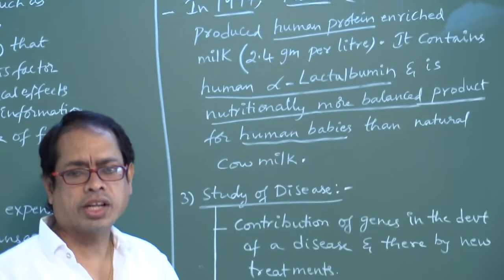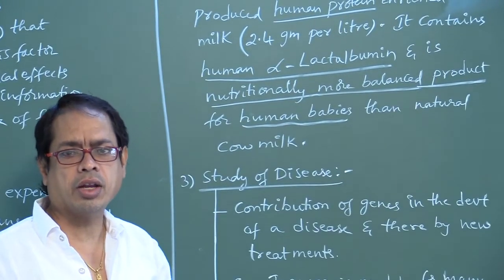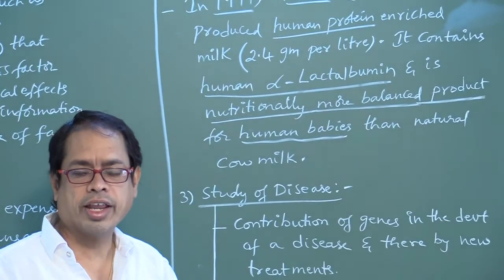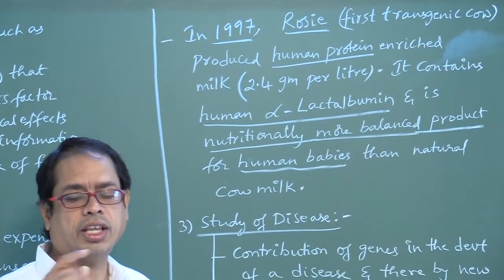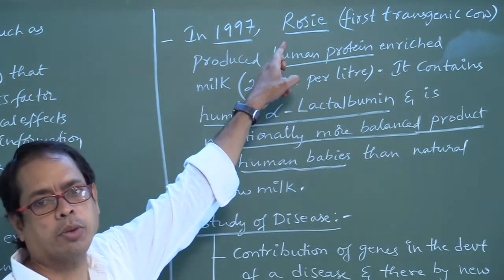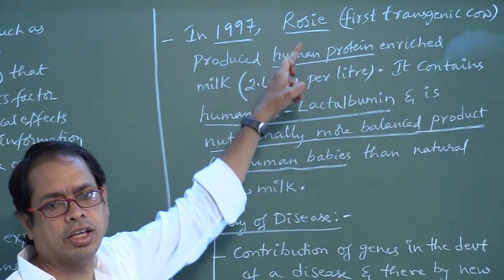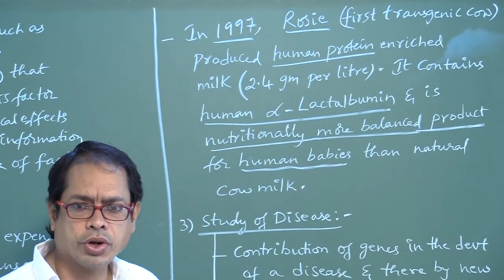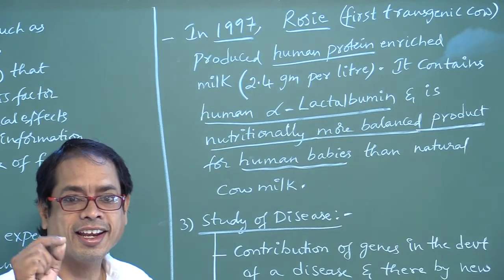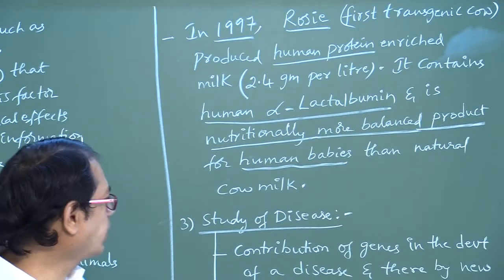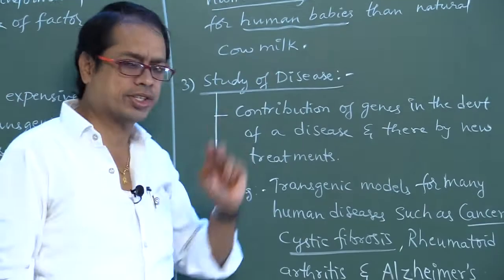Okay, what is the first transgenic animal? Cow. What is the name of that cow? Rosie. Very, very important point, my dear students. In which year was it produced? In 1997.